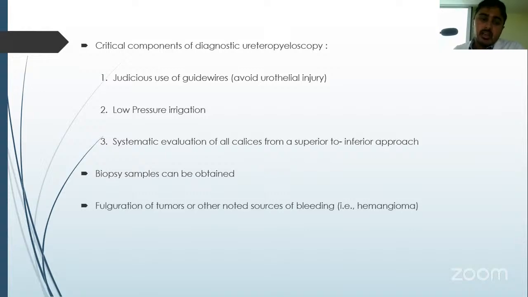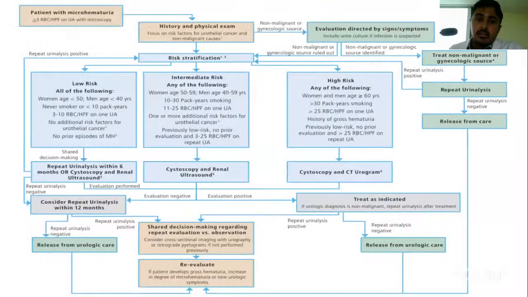It should be done under low pressure irrigation, and systematic evaluation of the calyces should be done from a superior to inferior approach. The advantage of ureteropyeloscopy is that biopsy samples can be obtained, and fulguration of some tumors can be done if needed. This is the take-home message.